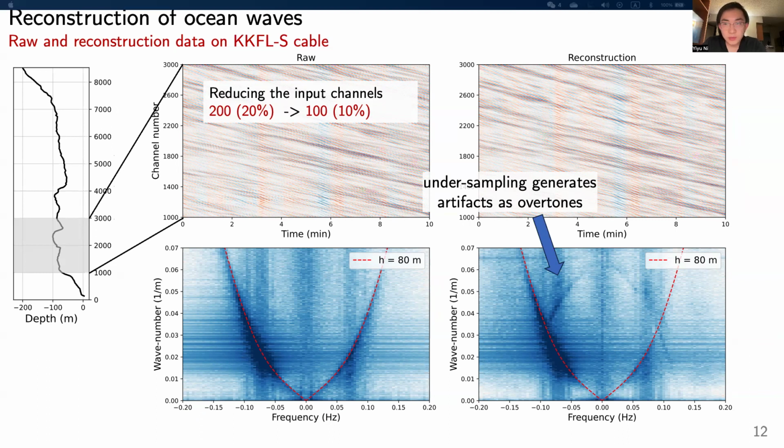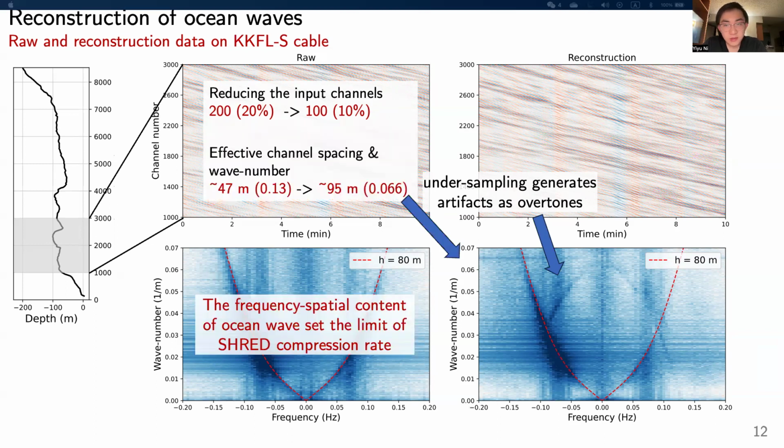Previously, we were using 20% channels for reconstruction. In this test, we reduced this number to 10% and retrained the model. We can see that in the reconstruction FK, there are artifacts shown as overtones of the dispersion curves. This model also fails at identifying the ocean wave propagation direction.